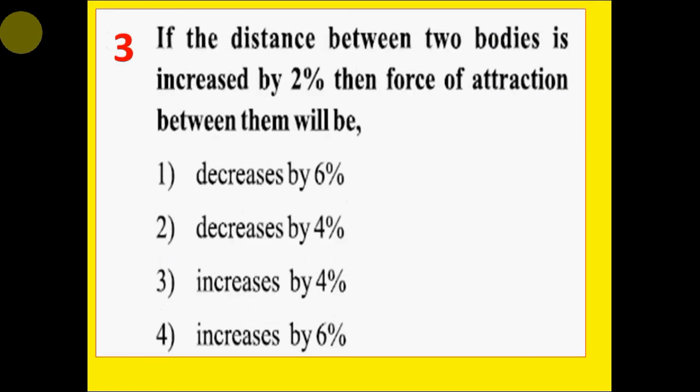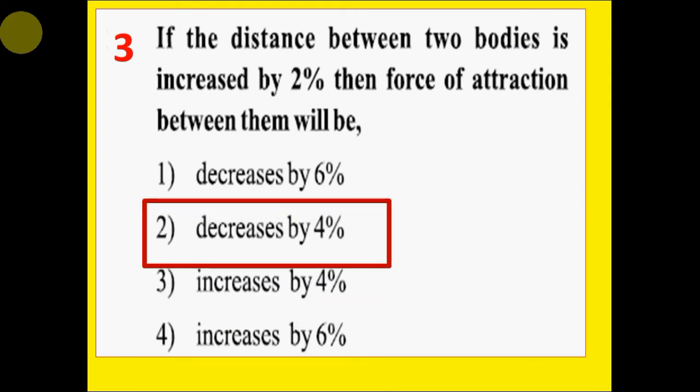Question number 3. If the distance between two bodies is increased by 2%, then the force of attraction between them will be: option 1 decreases by 6%, option 2 decreases by 4%, option 3 increases by 4%, option 4 increases by 6%. Correct answer is option 2 decreases by 4%.